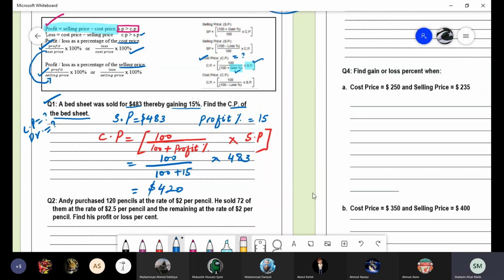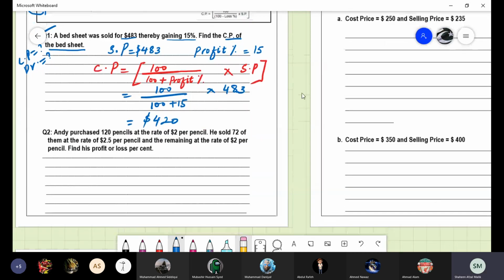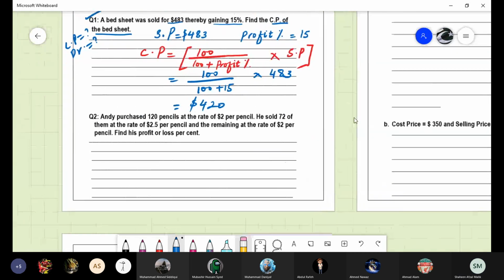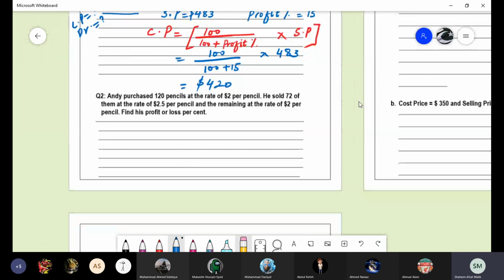Any problem in this question? No, ma'am. Can we go for the second question? Huzaifa has to solve question number 2. Yes, Huzaifa? Huzaifa, beta, your mic is working.